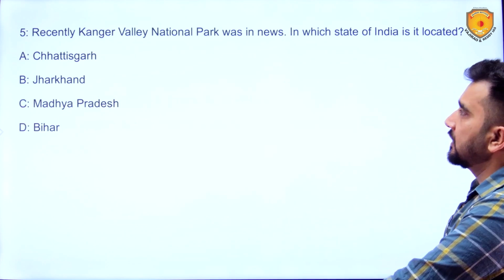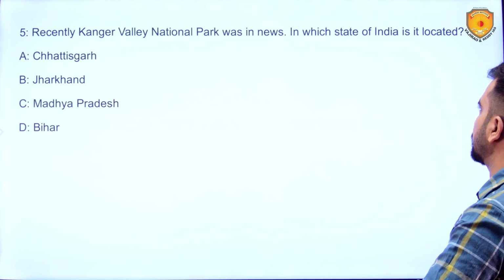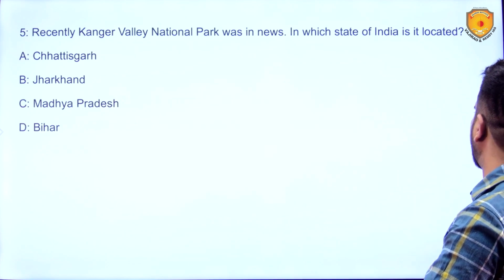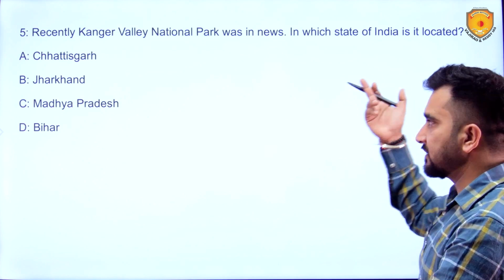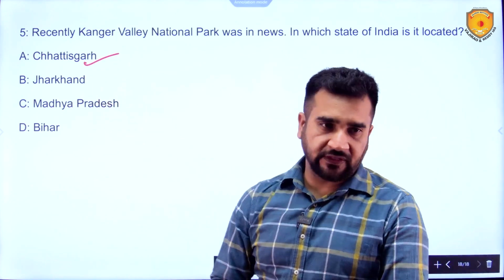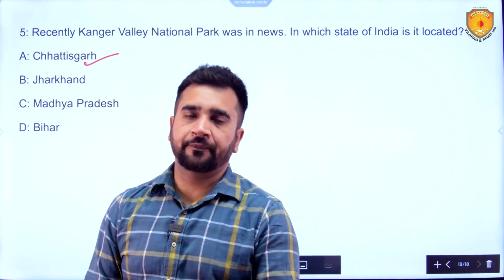And last, recently Kangar Valley National Park was in the news. In which state of India is it located? Very straightforward question. It is in Bastar, and Bastar is in Chhattisgarh. So, A is the correct option over here.